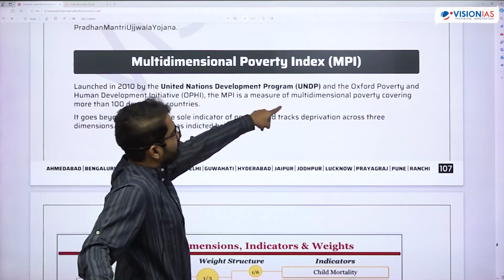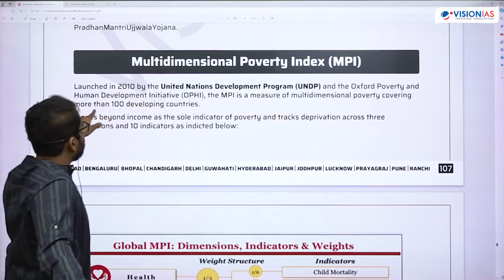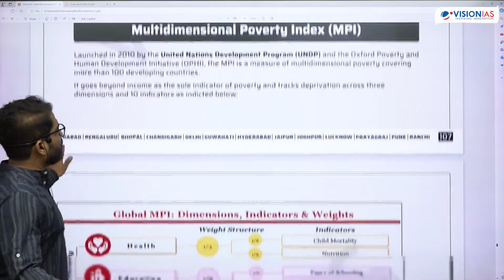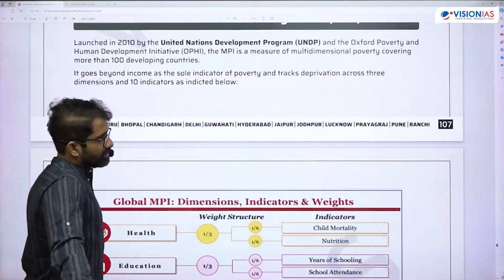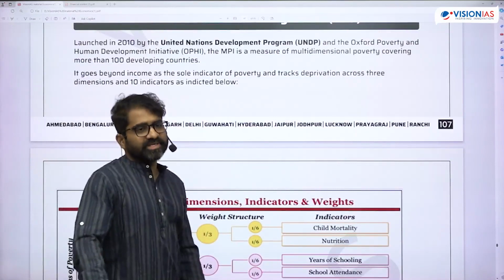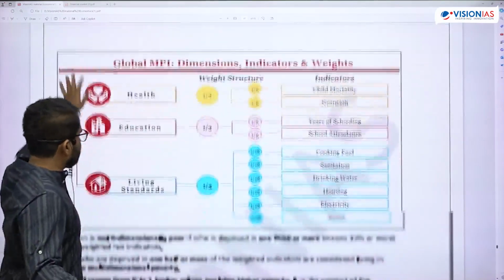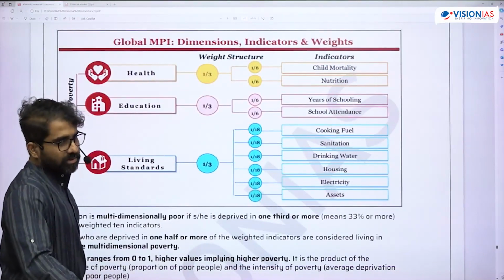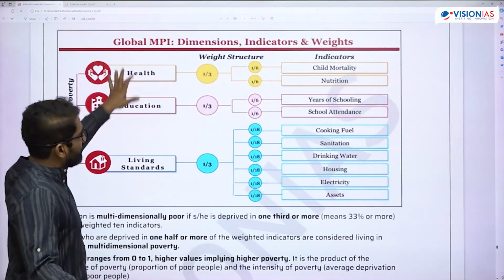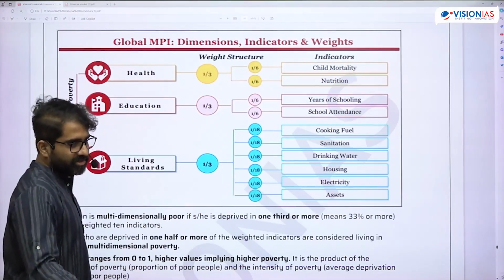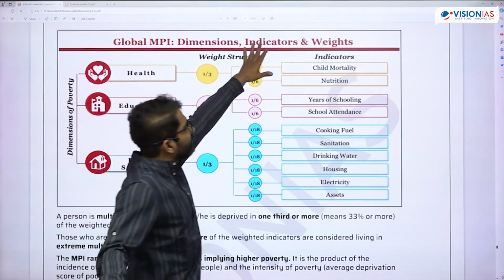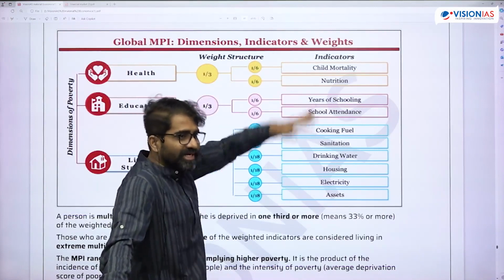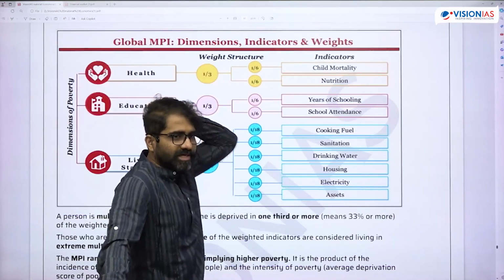The MPI is a measure of multidimensional poverty covering more than 100 developing countries. It goes beyond income as a sole indicator. It is basically checking deprivation of a few important aspects like health, education, and living standards. Obviously each one will be given 1/3, 1/3, 1/3 weightage, and then you separately divide them. You have 10 indicators here. There you have 12 indicators in the National Multidimensional Poverty Index.